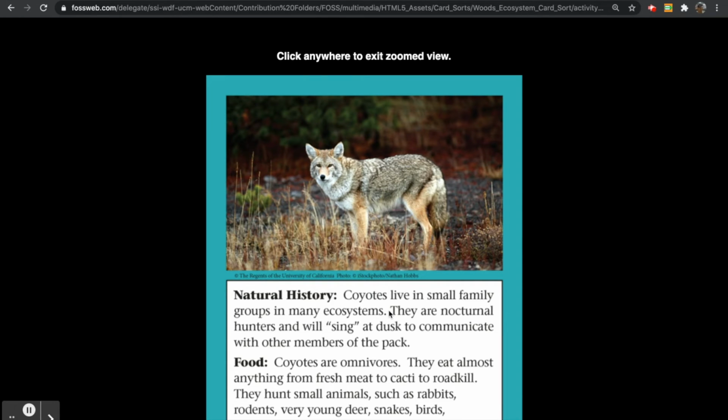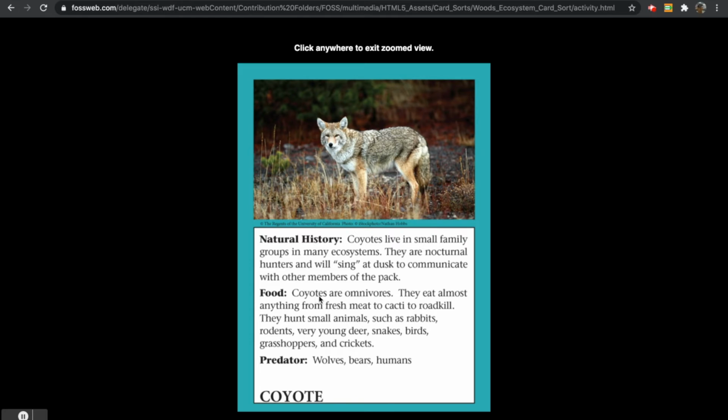Let's look at the food that a coyote eats. It says coyotes are omnivores. They eat almost anything from fresh meat to cacti to roadkill. So meaning they hunt small animals like rabbits, rodents, young deer, snakes, birds, grasshoppers, and crickets. So we see in this card, it tells us that coyotes are omnivores. So they can eat the chipmunk, the hare, and they can probably also eat the grass. Its predators, the ones that eat a coyote, are usually wolves, bears, or humans.